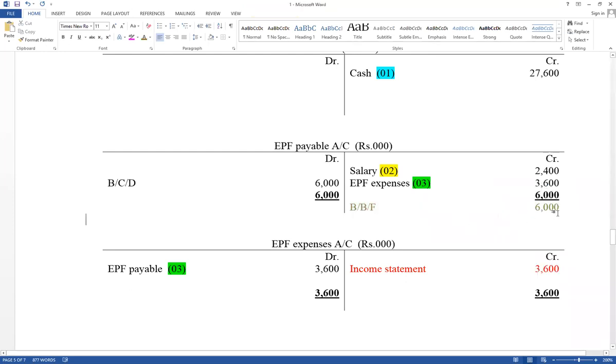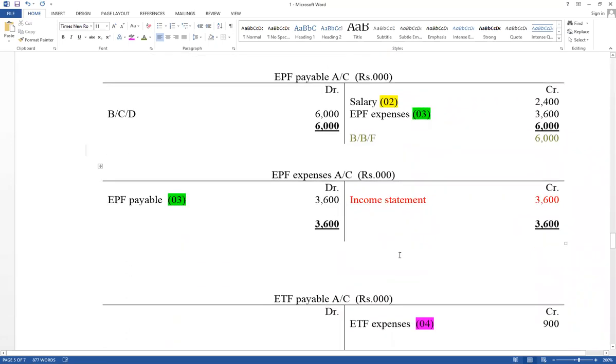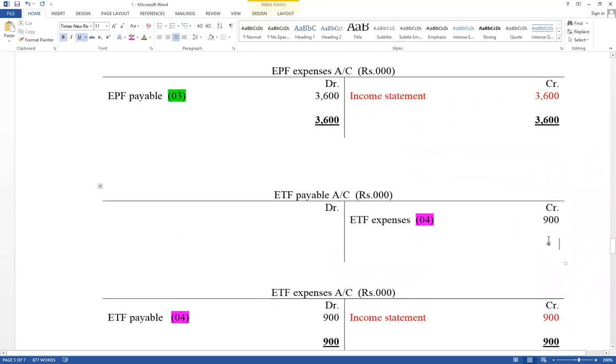This value should be included under current liability, and EFT payable also in the same way. Balance carry down, that is a liability. Credit side increase, take that value to the debit side. The difference value, not income statement, as balance carry down.